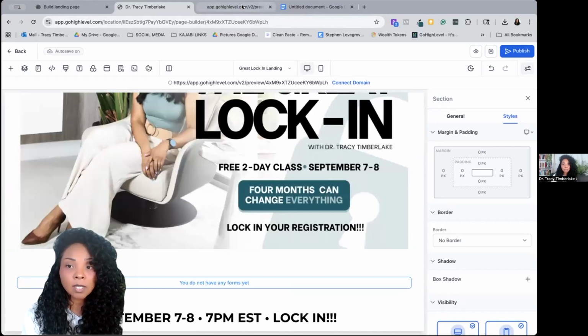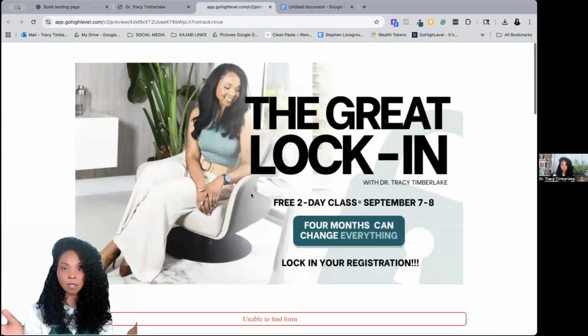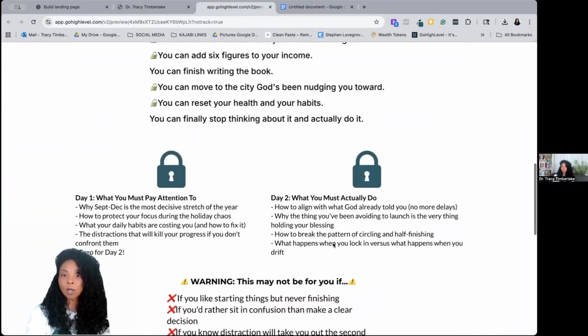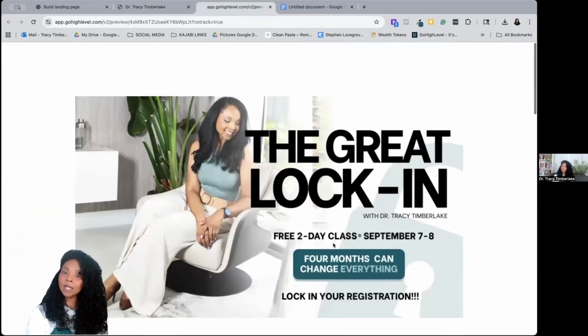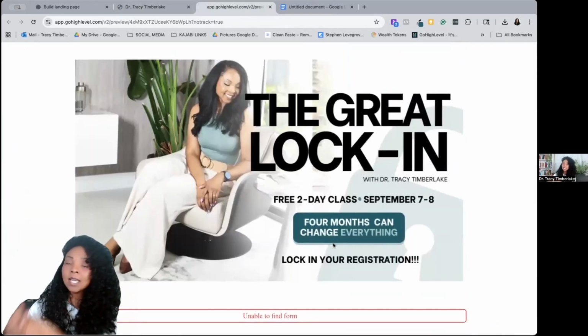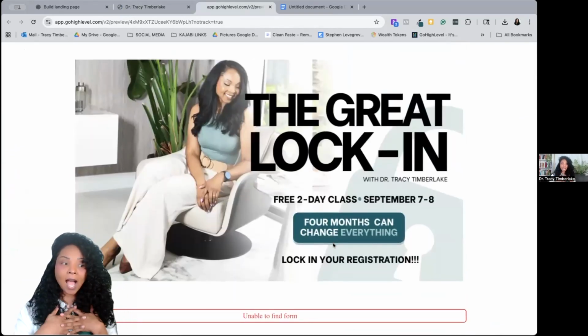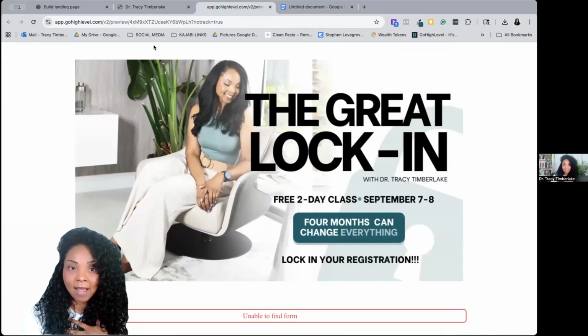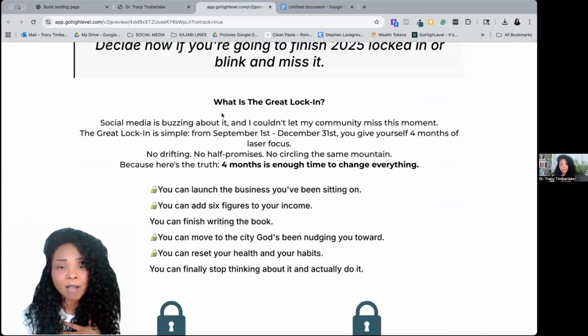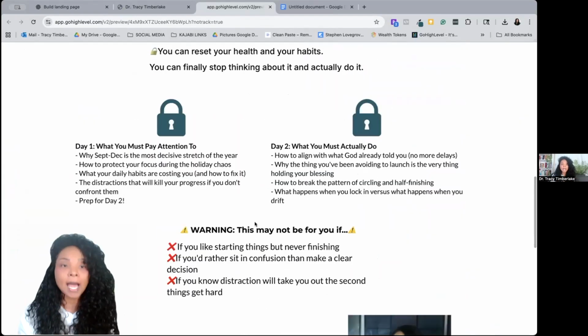But here is what it looks like now that it's actually saved. So this is the actual landing page, but this is what the landing page looks like now that I have gone in and used the ChatGPT agent to build it. I'm pretty satisfied. Like I said, yes, that I have to go in, tweak, change the size of the font. Yes, I did. That is something that I'll have to do and probably will have to do for some time.